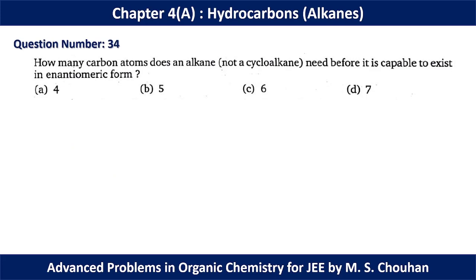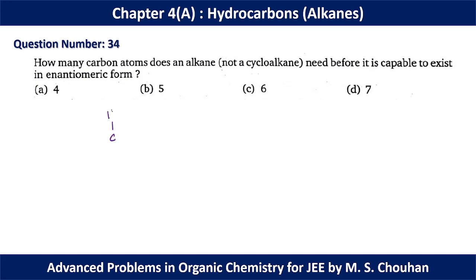Question number 34: how many carbon atoms does an alkane, not a cycloalkane, need before it is capable of existing in enantiomeric form? So we should have a chiral center.